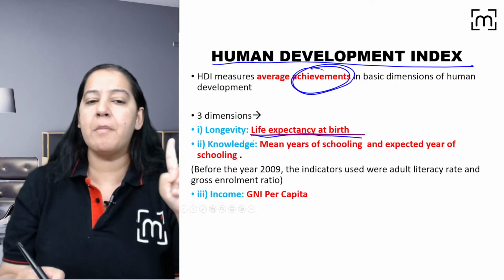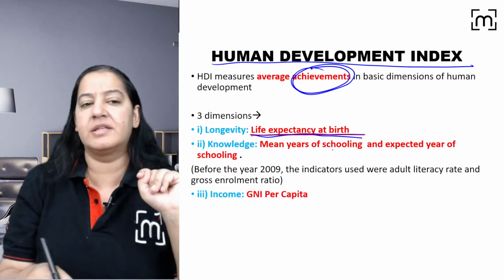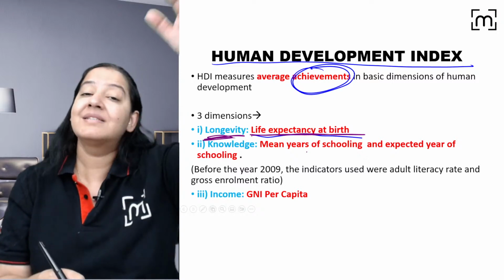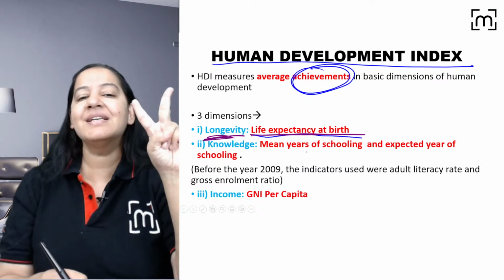So the first component of HDI is life expectancy at birth, which is known as longevity. Longevity, how much the people will survive. Longevity. Give me a thumbs up. You got it? Yes. The second is knowledge.